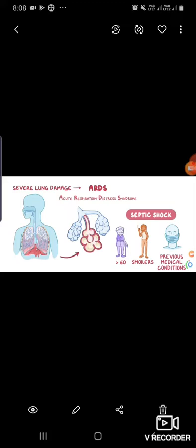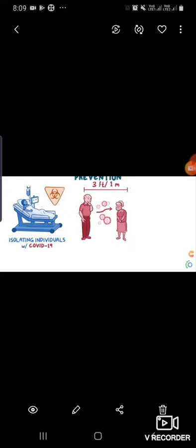It can cause acute respiratory distress syndrome, meaning it may block the lungs, and those at high risk are people above 60, those having any medical complication, and smokers. I think you are familiar with the prevention. We have to keep social distancing and isolate the people who are suffering from COVID-19. And one more thing, no vaccine is available right now against this virus, so prevention is better. It has been said that prevention is better than cure.